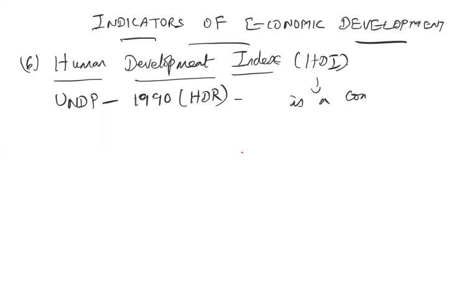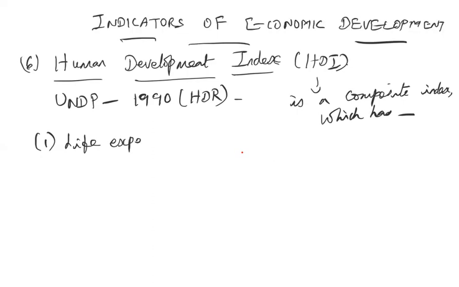a composite index which has three indices included in HDI. So one is the life expectancy at birth. Life expectancy at birth is the average lifespan of an individual in a country.